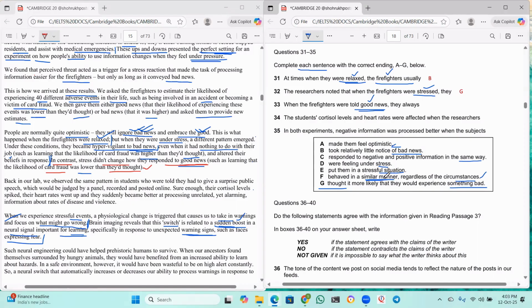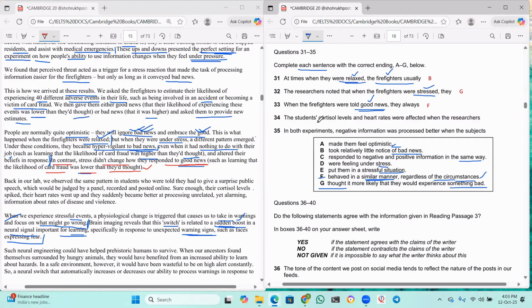So behaved in a similar manner regardless of their circumstances. Means even if they know that their likelihood of card fraud is lower than they had thought. Yes, so F is exactly matching. Okay, now we'll go with F here. Okay, right. So that is one thing.